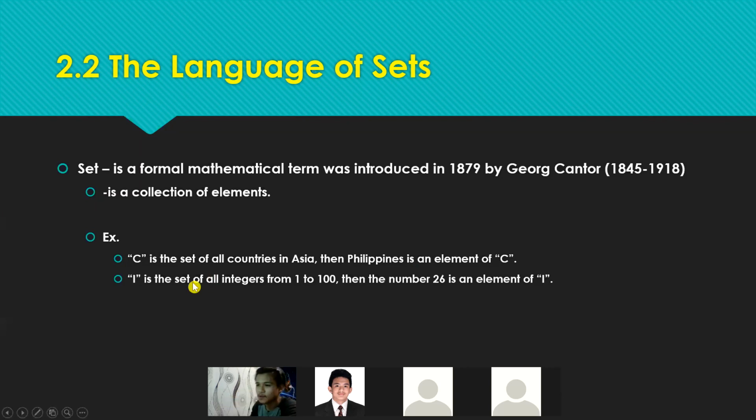Okay? So, another example is I is the set of all integers from 1 to 100. Okay? So, another variable. So, pwedeng int or pwedeng kumpletuhin nyo integer or pwedeng letter I lang. Wherein this letter I is composed of 100 numbers. Okay? Kasi naka-indicate naman dito na 1 to 100. Okay? Then, the number is element of I.